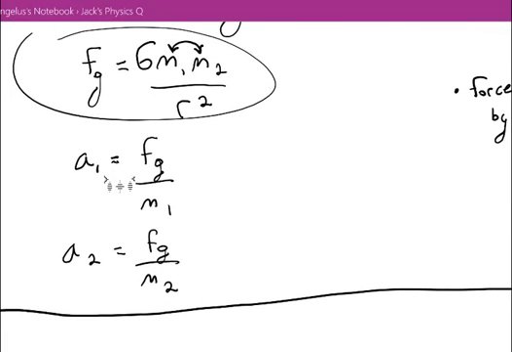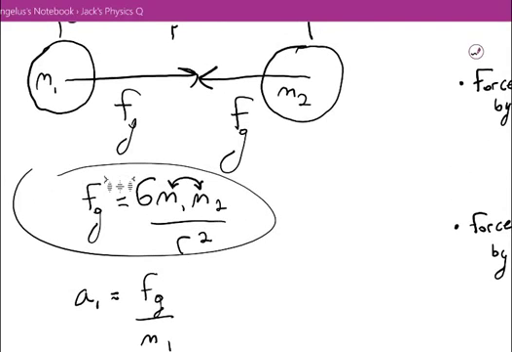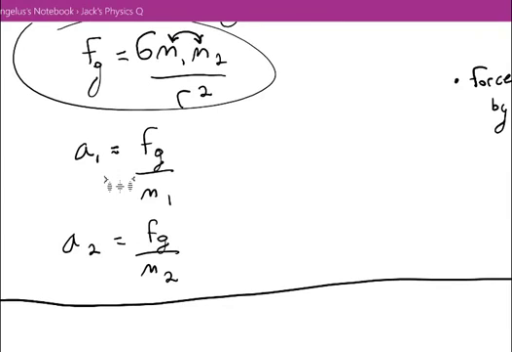Now, the interesting part comes in the last part of your question, which was you're looking at objects of different sizes falling towards another object of a different size, and this is where Newton's second law is important. So if we try to find the acceleration due to the first object over here, then we would need to find the force of gravitational attraction on that object, which is this, and we would divide by its mass.